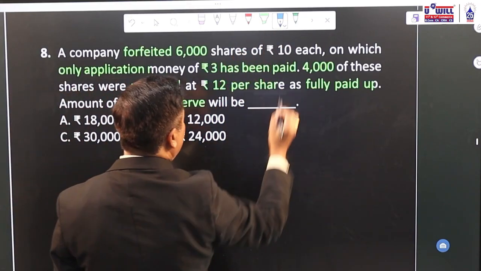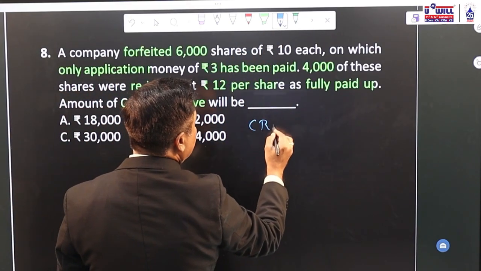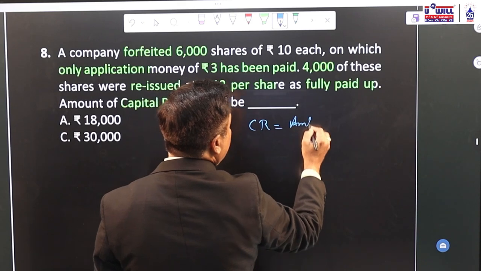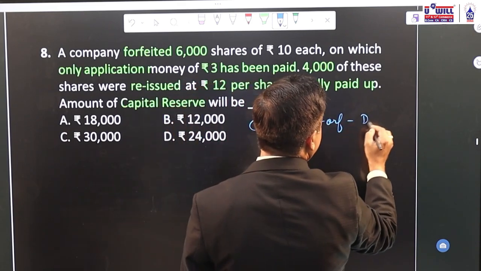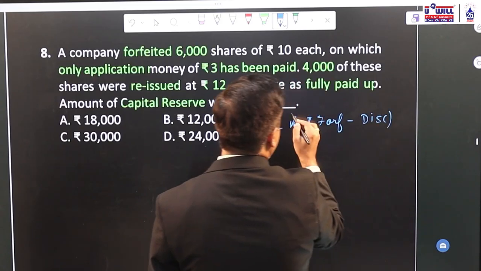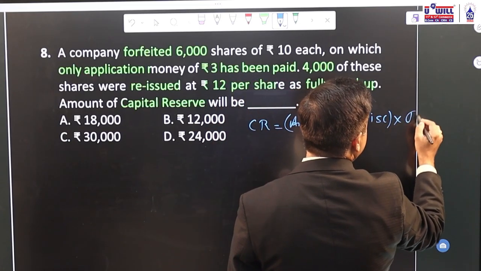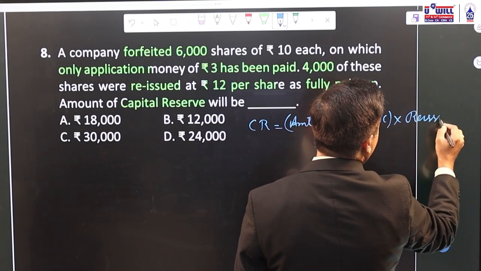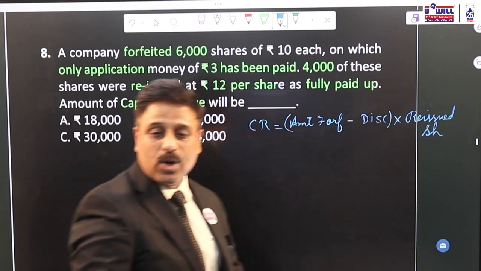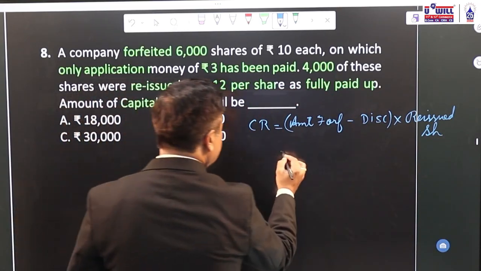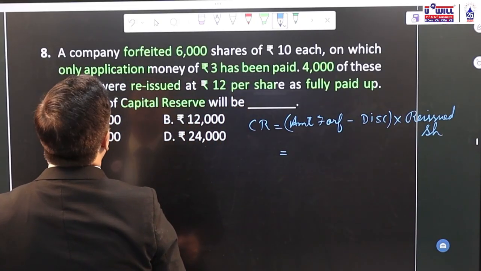Now just apply the formula. What is the amount of capital reserve? Amount forfeited or amount paid, minus discount, multiplied by number of shares reissued. This is the formula we apply. What is the amount forfeited or paid?